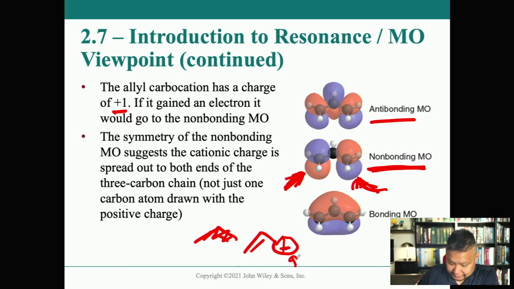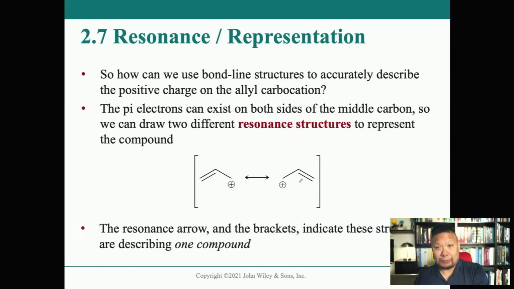So what that means is that this plus sign should also be on the left side too, to reflect this non-bonding MO being empty as well. So how do we put that all together into a line angle drawing that makes sense to us? This is how we do it. They're called resonance structures, okay?